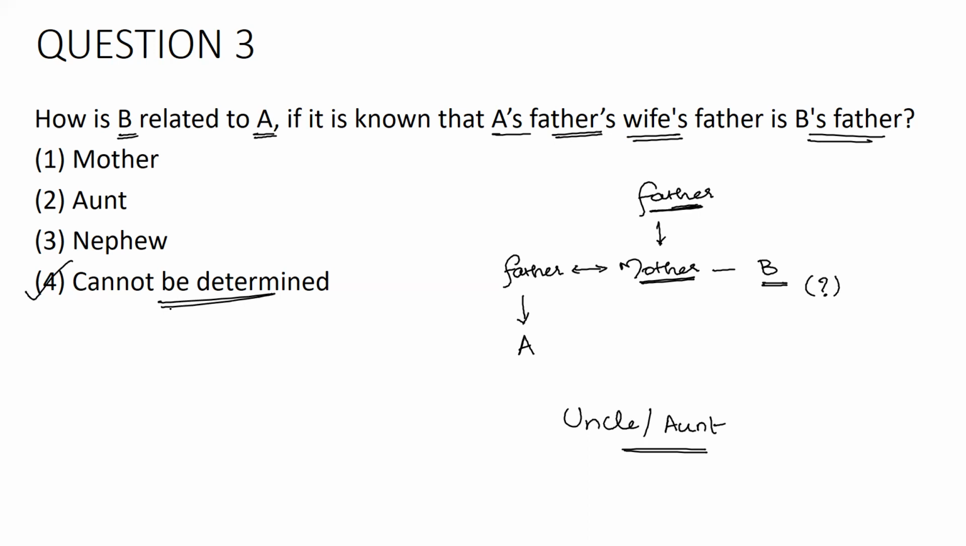Okay? Because the question is, how is B related to A? But the gender of B is not known. So it may be referring to uncle or it may be referring to aunt, A's mother's brother or A's mother's sister. So it may be uncle or aunt. So the correct answer is option 4, cannot be determined.